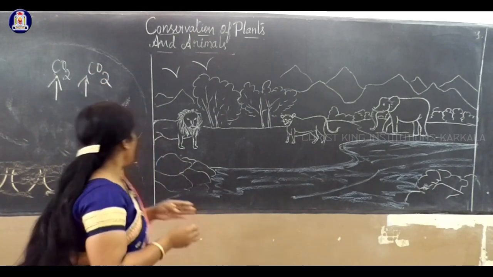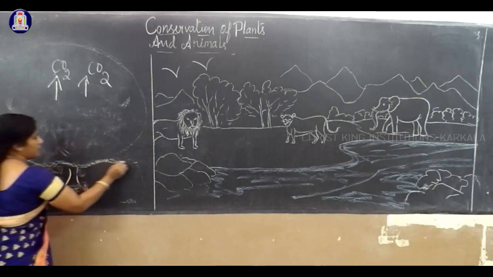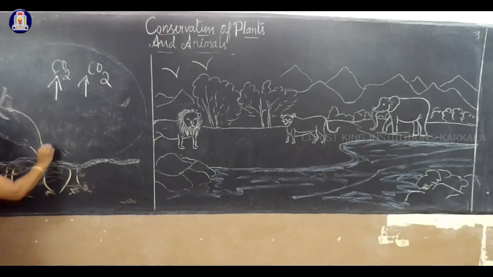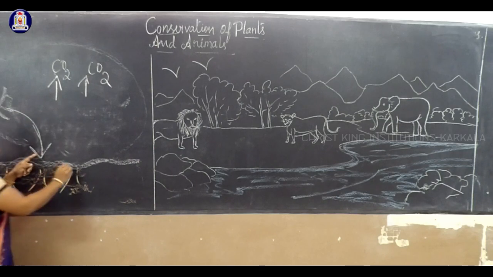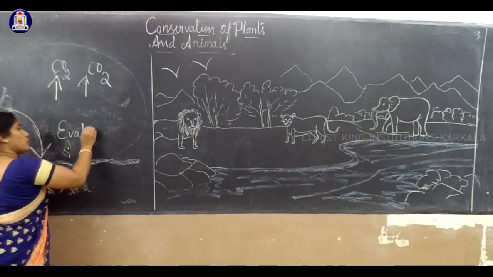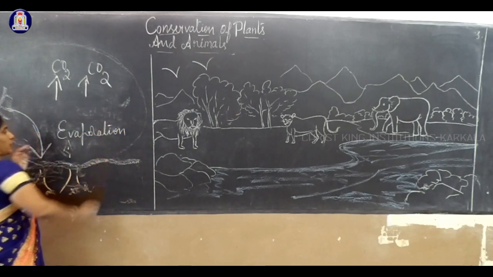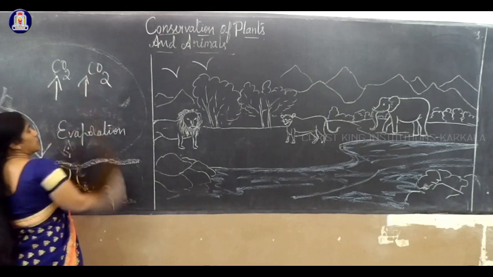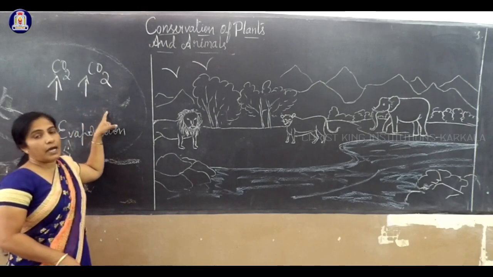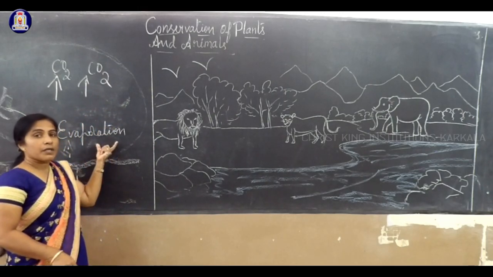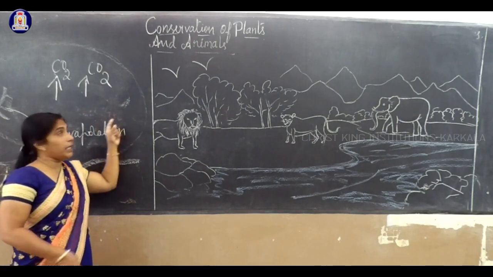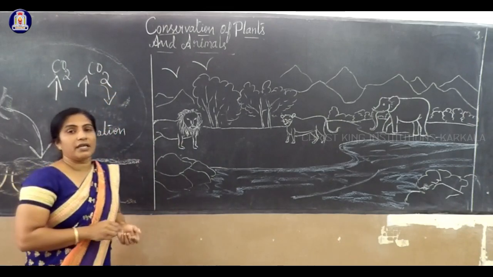an increase in temperature. For example, think this is the earth's surface. Because of sunlight and the effect of heat, the water will start to evaporate. This heat mixes with CO2, carbon dioxide, and carbon dioxide will trap the high temperature from the earth's surface. So this leads to reduced rainfall.